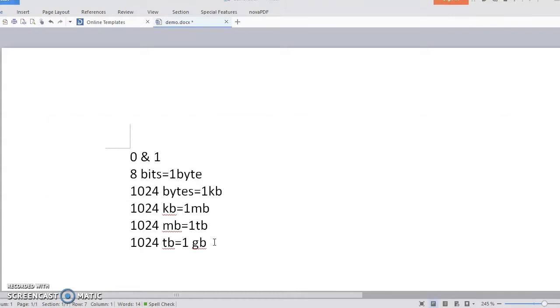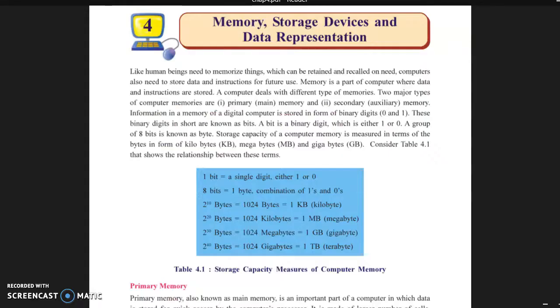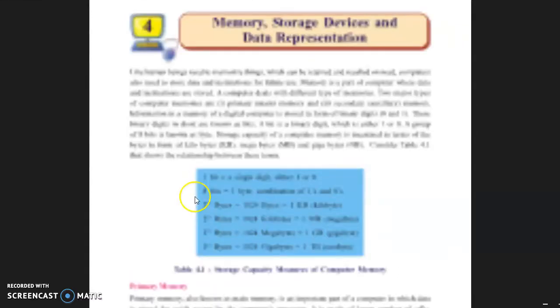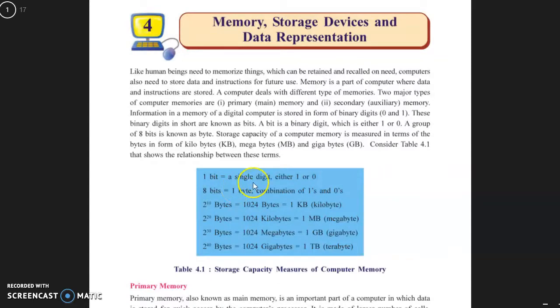Same way, see this table. 1 bit, a single bit. 8 bits equal 1 byte. 1024 bytes equal 1 kilobyte. 1024 kilobytes equal 1 megabyte. 1024 megabytes equal 1 gigabyte. And 1024 gigabytes equal 1 terabyte.